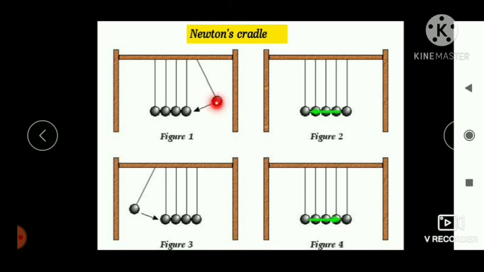So in this way, the momentum is transferred, hence there is no loss of momentum. So momentum before the collision is equal to momentum after the collision. So here momentum is conserved.